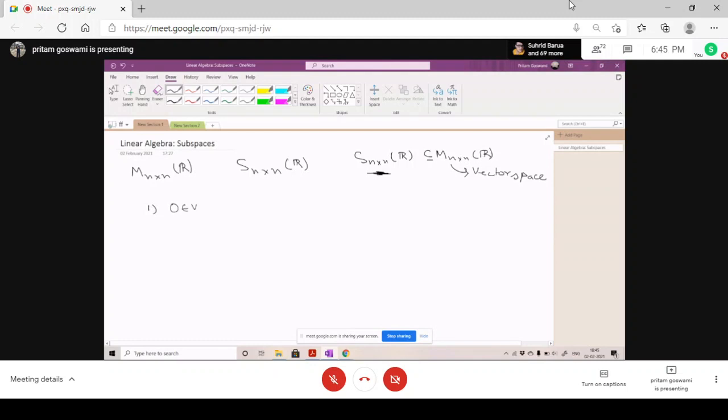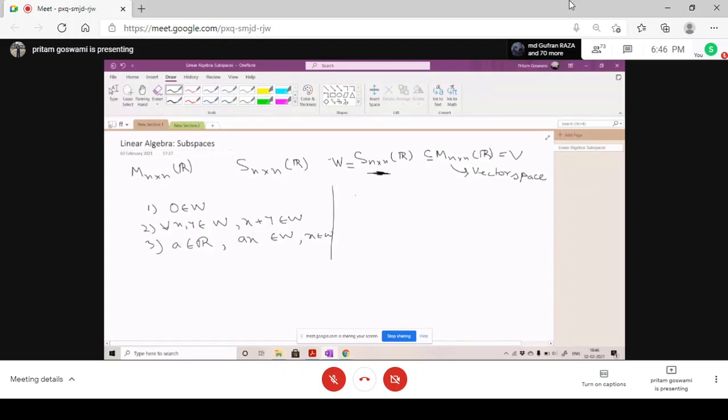The 0 vector belongs to W. The second condition is for all x and y belonging to W, x plus y belongs to W. And the third condition is for any a belonging to the field, here R, the real numbers, a x belongs to W, where x can be anything from W. So these three conditions have to be followed for W to be a vector space. Here W is basically this one and V is basically this one, right? Got it?